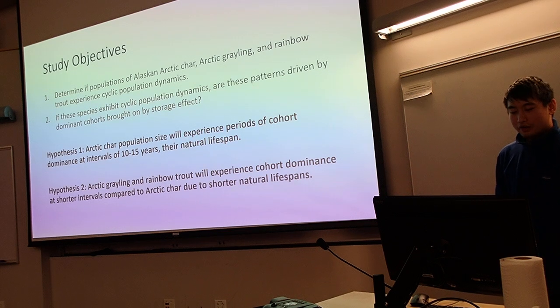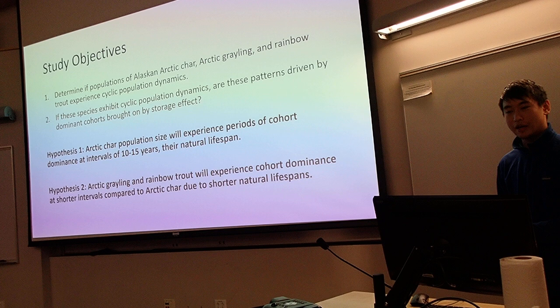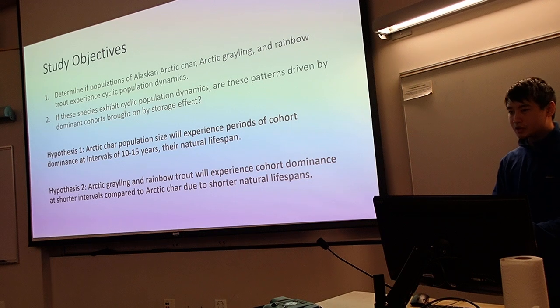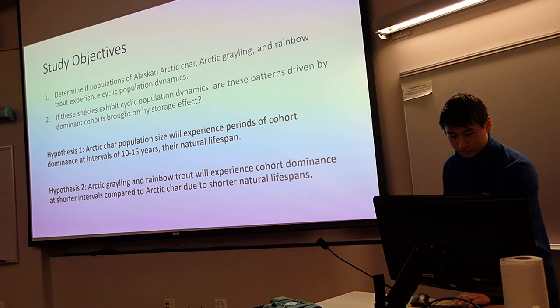For Arctic grayling and rainbow trout, we hypothesized something similar, where they will experience cohort dominance through cyclic population dynamics, but at shorter intervals compared to Arctic char, simply because they have shorter lifespans. So they recruit to the population, live for an X number of years, dominate and suppress the subsequent recruitment of new cohorts, and then die, and this process repeats.